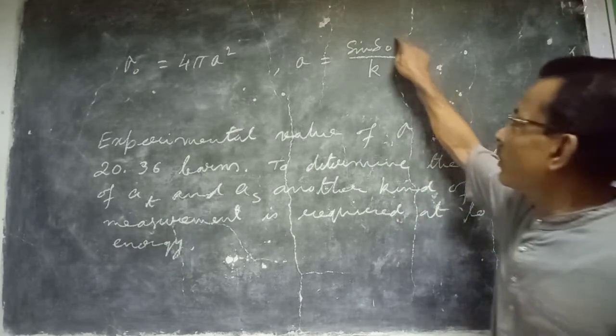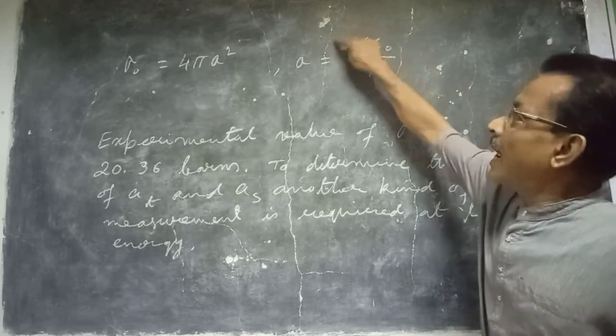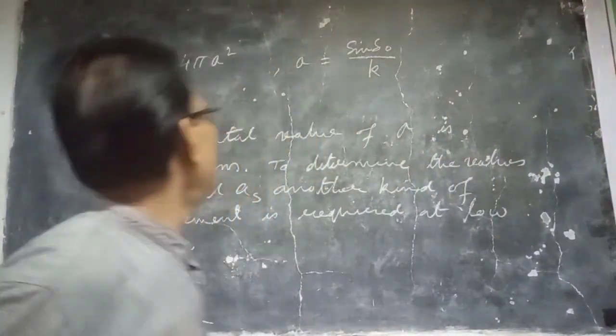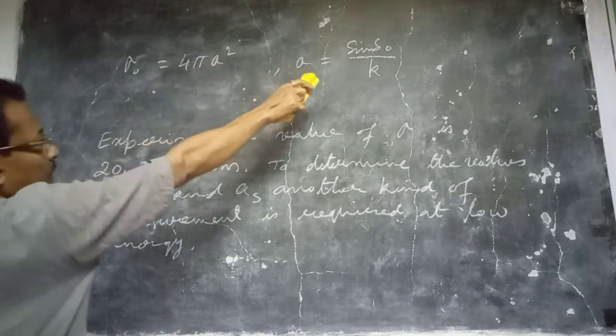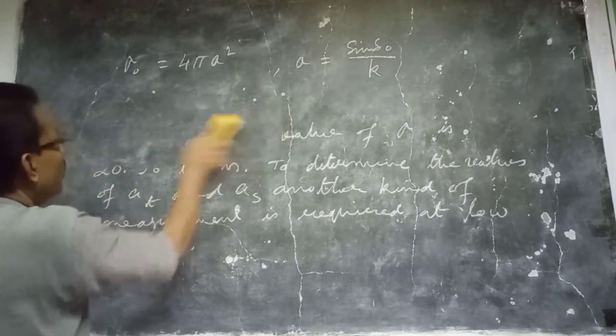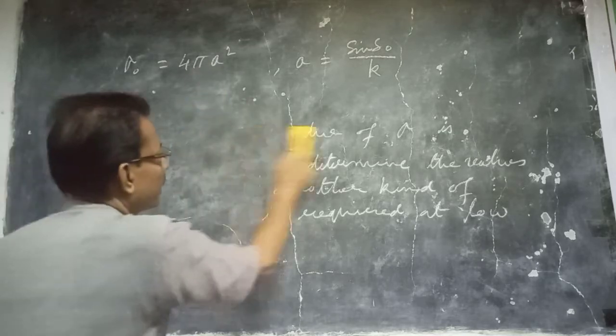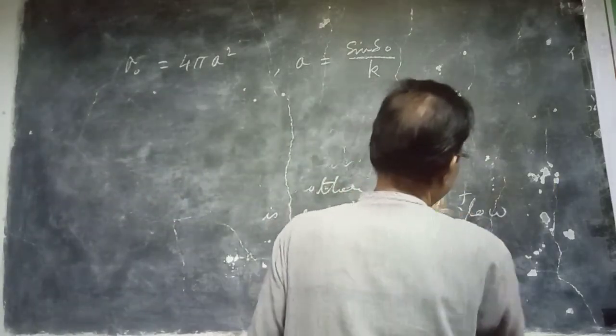Now what is this one, sine delta 0 by k? This is the amplitude of the scattered wave. So the scattering cross section can be written in terms of the amplitude of the scattered wave for slow neutrons, which is called the scattering length A.